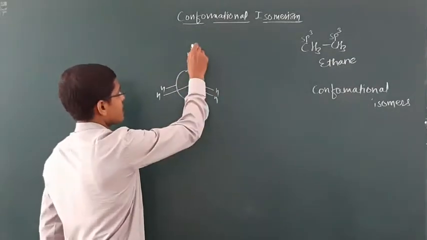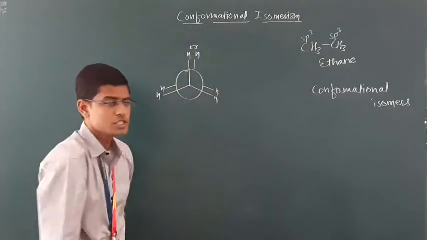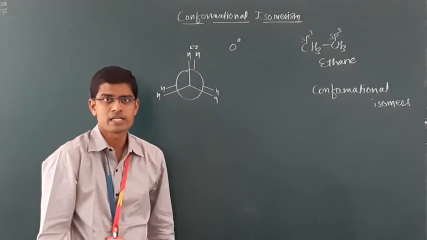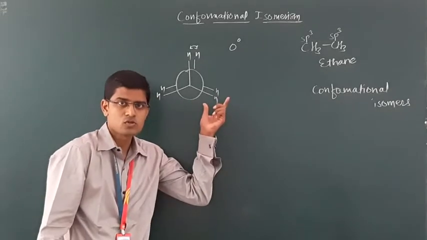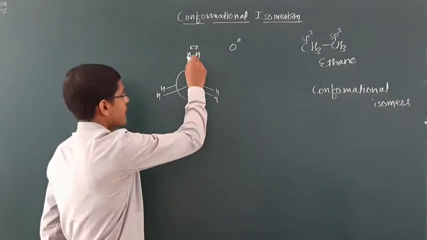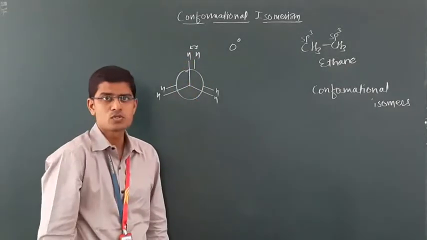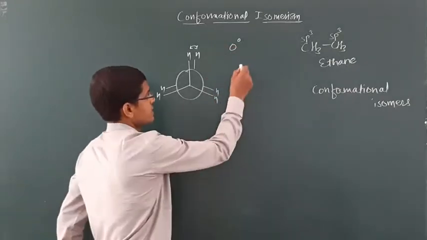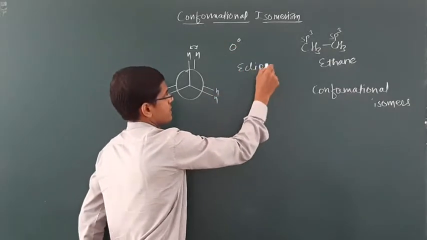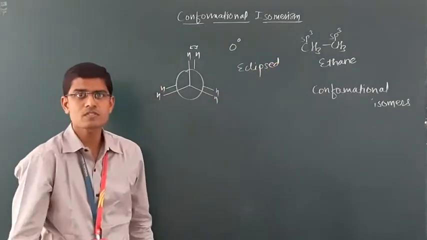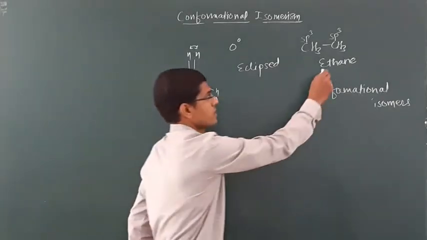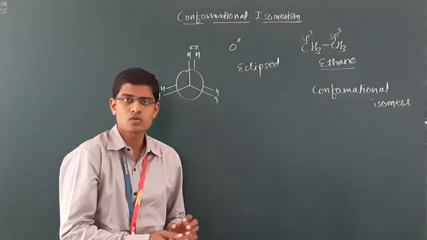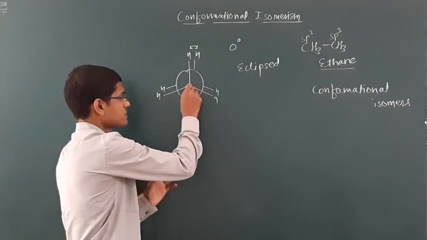That means the torsional angle between these two hydrogens is 0 degrees. Such an isomer, in which the torsional angle between the hydrogens of the frontal carbon and rear carbon is 0 degrees, is called the eclipsed isomer of ethane.